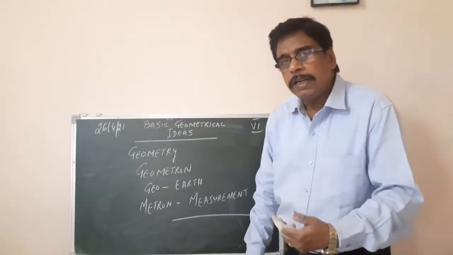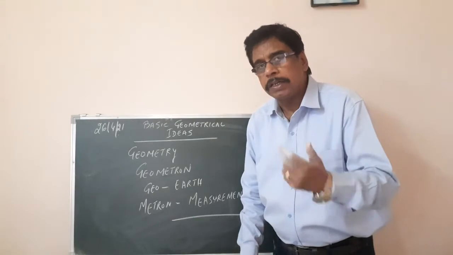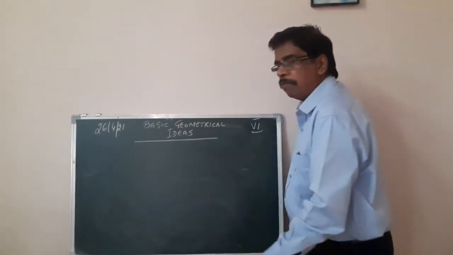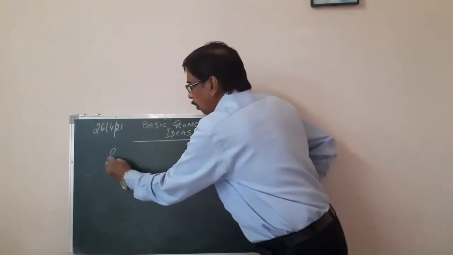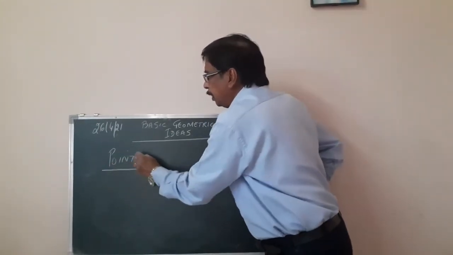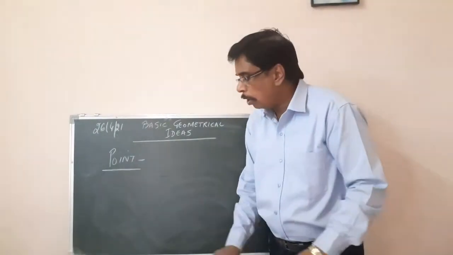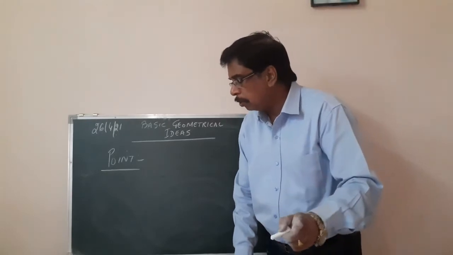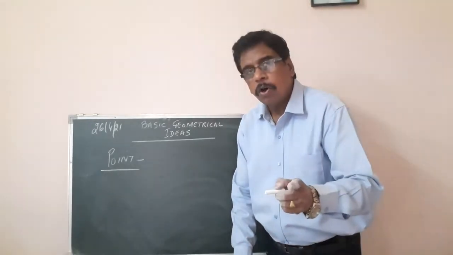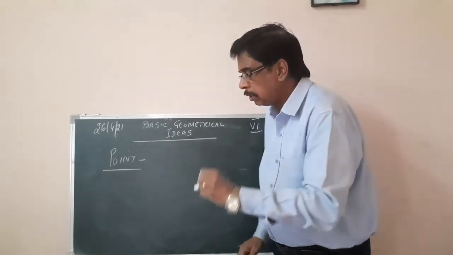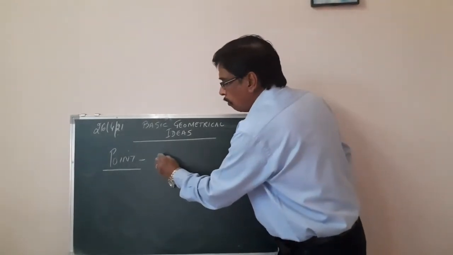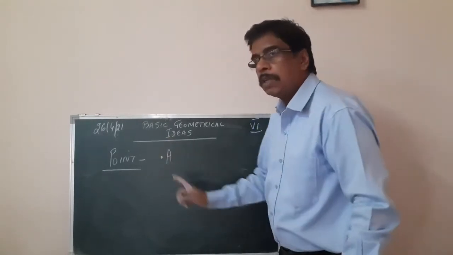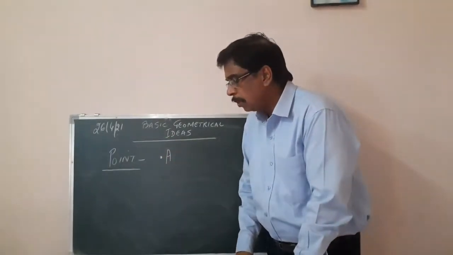Now let us understand the basic geometrical concepts. What are the basic geometrical concepts? First is point. This you have studied in class 5th also. What is point? A point, as we understood, is a mark of position. Suppose we have a point and we name that as A. The point A is marked.